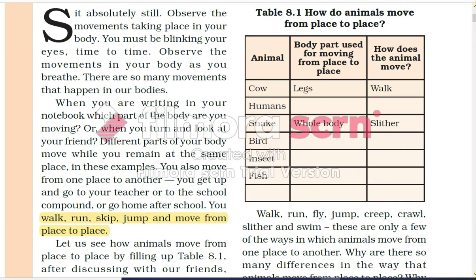Now we'll see this table, that is, how do animals move from place to place. Here some animals are written, the body parts used for moving from place to place, and how the animal moves. Cow has legs and walks. Humans also have legs and walk. Snake's whole body slithers. Bird has wings to fly. Insects also have legs to walk. Fish has fins to move in water.